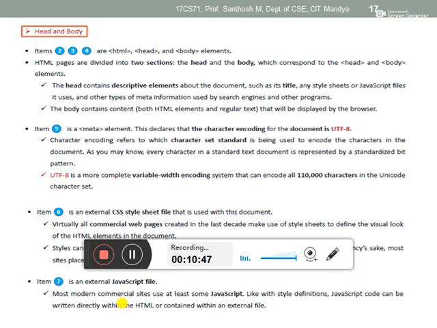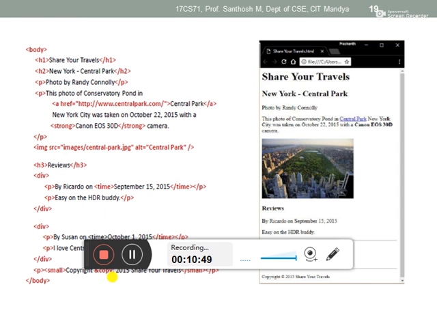Okay, so now here you see, this one is the code. Actually what they mentioned here, first one is inside body, h1 having the highest font size. This displays here, share your travels, and then h2, so compared to h1, h2 has a smaller font size. By default h1 is 36 pixels.